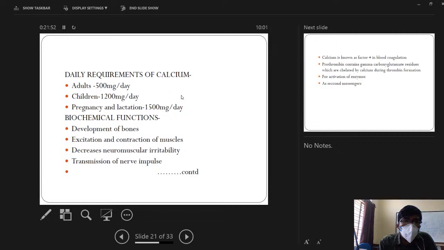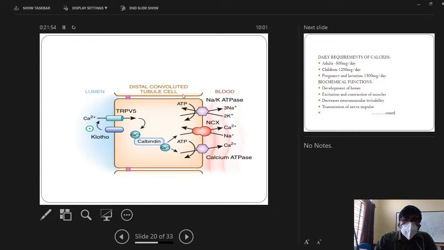So this is the daily requirement of calcium. In summary of the discussion, calcium is a major mineral in our body. Total body calcium is 1 to 2 kilograms. 99% of the calcium resides in the bone, so bone acts as a reservoir. Majorly three hormones are important, that is vitamin D, parathormone, and calcitonin, for maintenance of calcium metabolism. And three organs are involved, that is kidney, intestine, and bone.